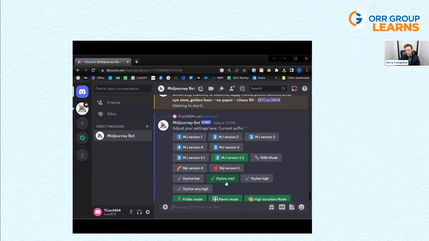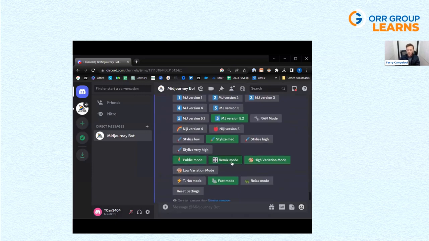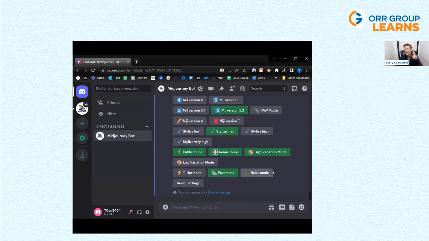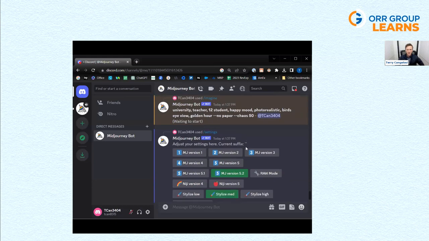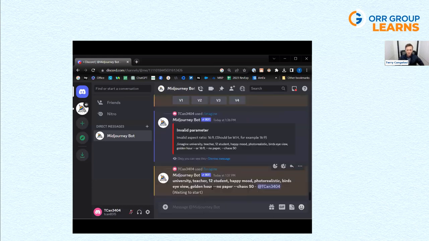You can change it. So if you want the style to be really wild or really low or extremely high, remix mode is kind of fun. I'll show you that in a second with this generation. You can also have it go fast or slow if you're not in any rush, because you do have limited fast hours. Everything has limits in here. But this one's still waiting to start, so it might be a popular time to do the Midjourney things, apparently.